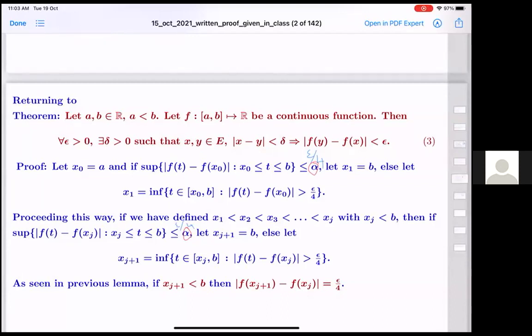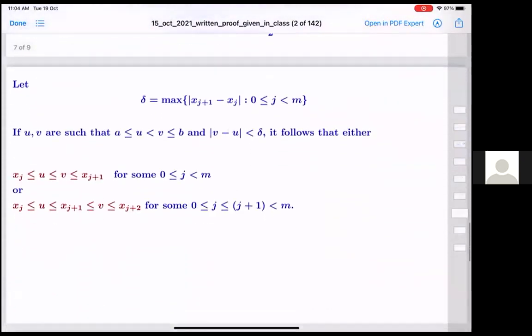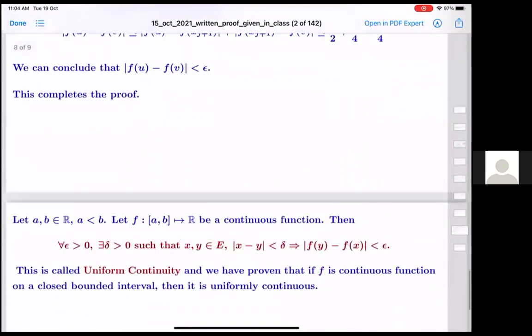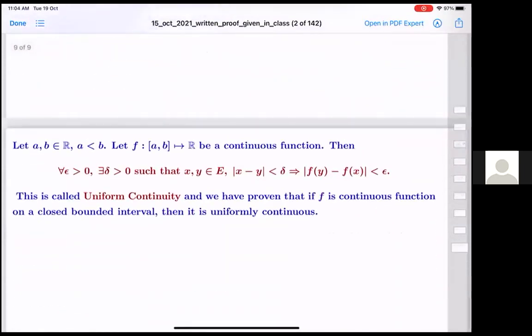And that is the continuity. This can happen if your function is not continuous, then nobody is saying anything. It can happen. But continuity is what is important. And this is called uniform continuity, and we have proven that if f is continuous on a closed bounded interval, then it is uniformly continuous.